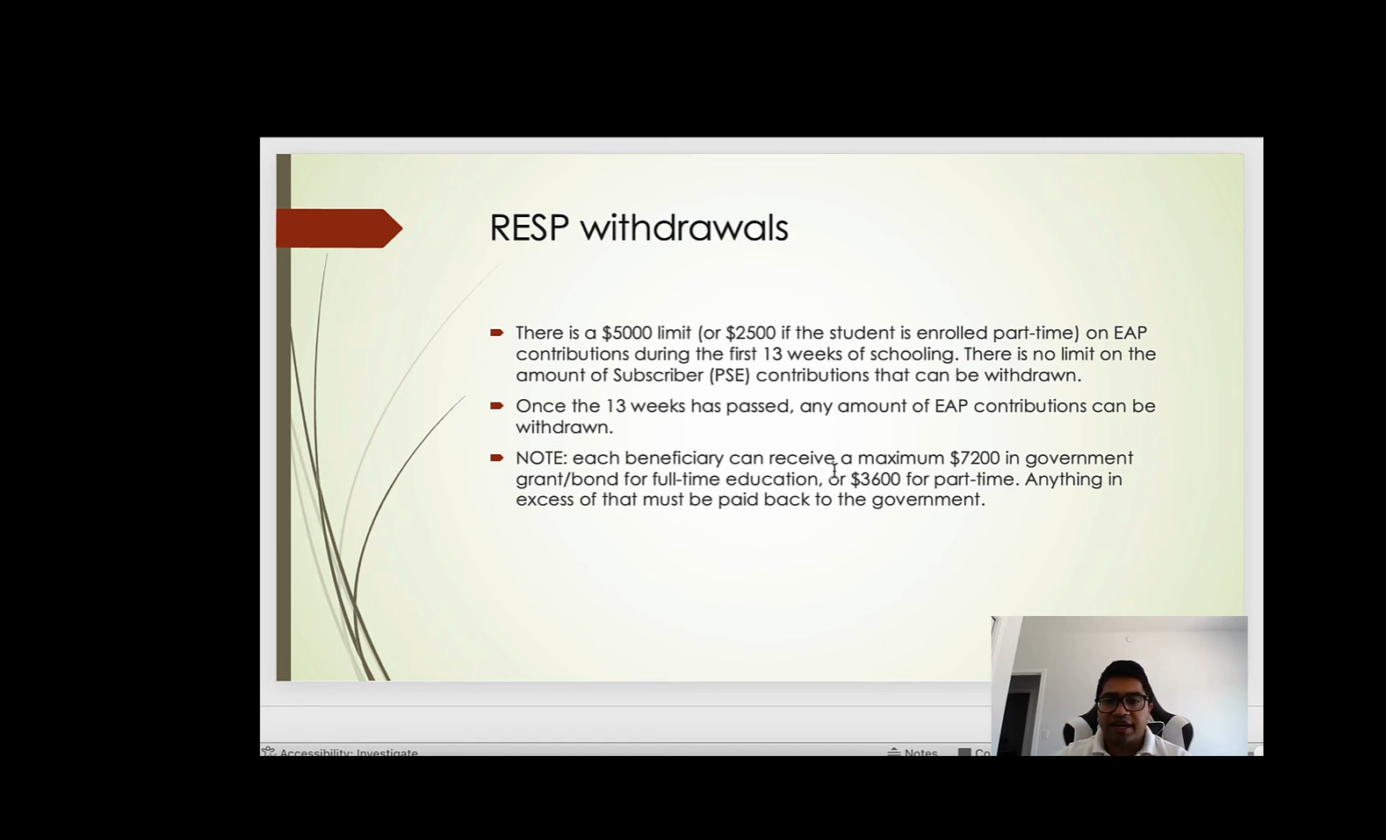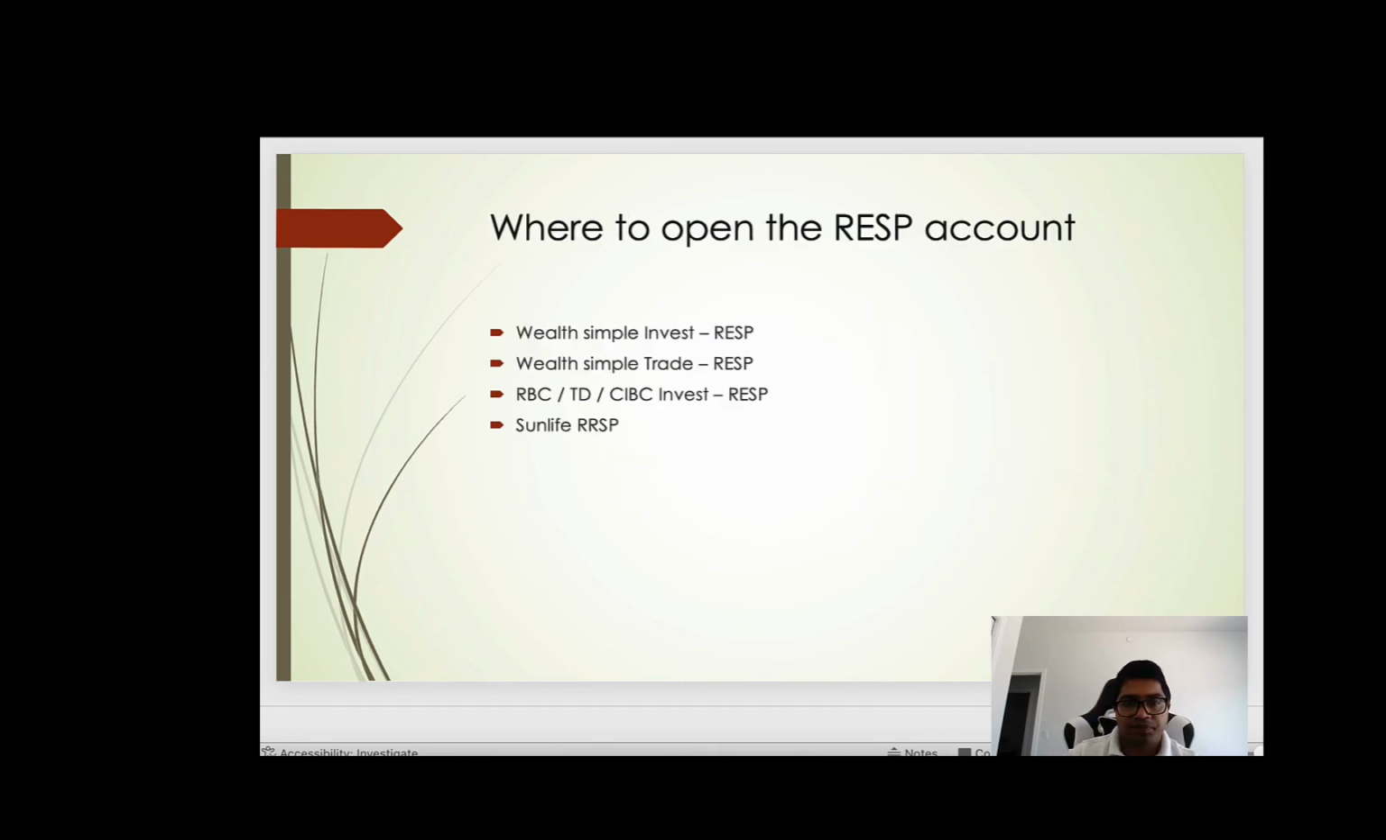Each beneficiary can receive a maximum of $7,200 in government grant, or $3,600 for part-time. Anything in excess of that must be paid back to the government.